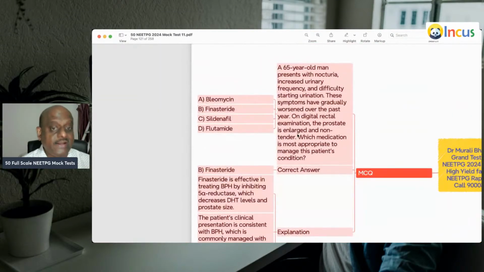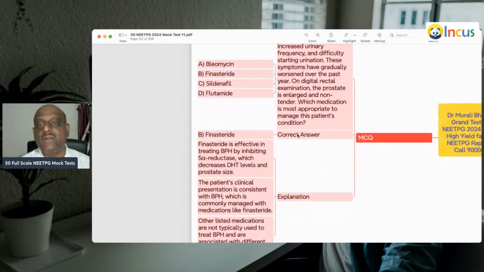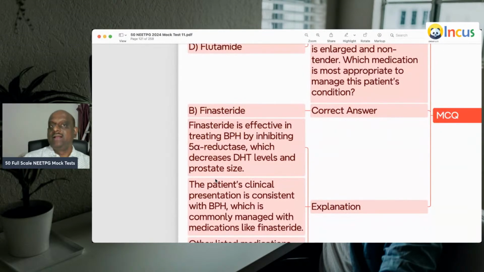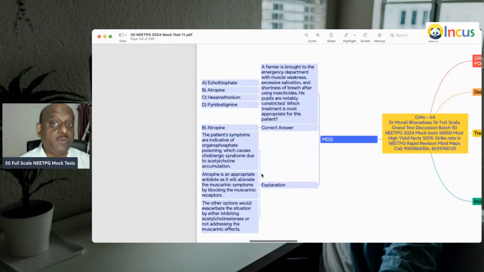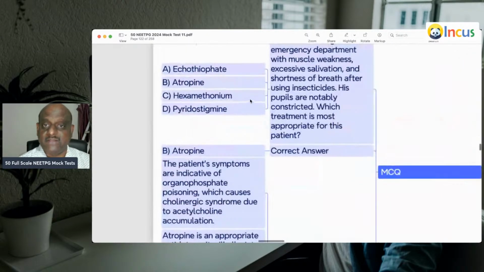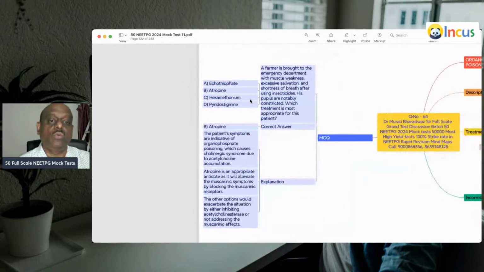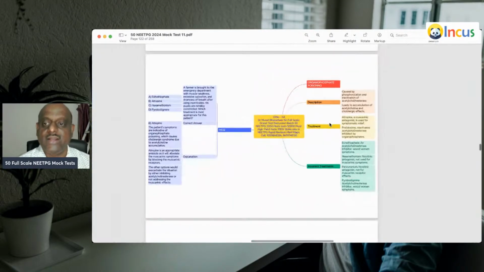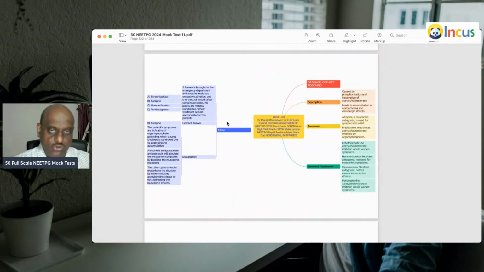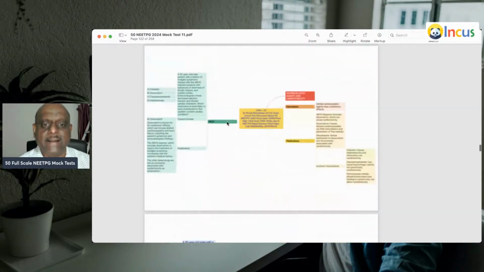65-year-old, nocturia, increased urinary frequency, difficulty to start urination. BPH. In BPH, what is the drug we give, doctor? 5-alpha reductase inhibitor, which is called finasteride, is what you need to remember. A farmer is brought to emergency with muscle weakness, excessive salivation, OP poisoning, which leads to cholinomimetic excess, which needs to be countered by giving atropine. So I leave literature to you about OP poisoning in one single mind map.